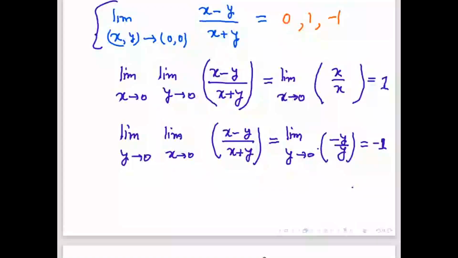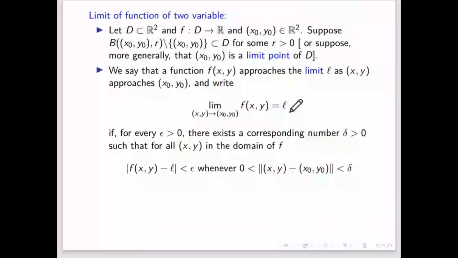In terms of sequences, we found 1 by n going to 0, 1 by n square going to 0, so overall the sequence is going to 0 comma 0. Can we do something similar here, finding the x limit and y limit first? In this case, both are giving different answers. It is clear that if a limit exists, it is always unique. It cannot be something and also plus or minus 1.